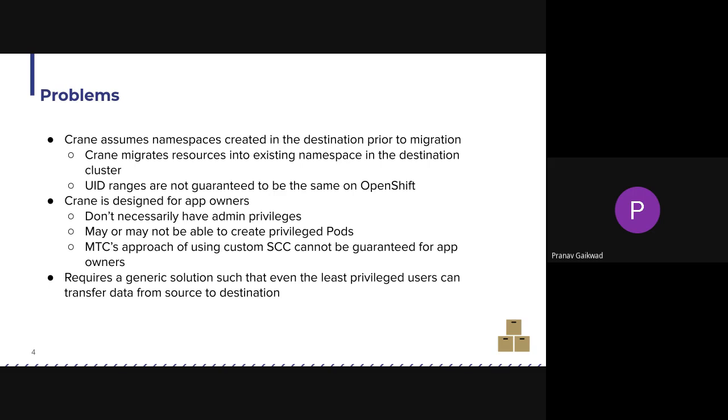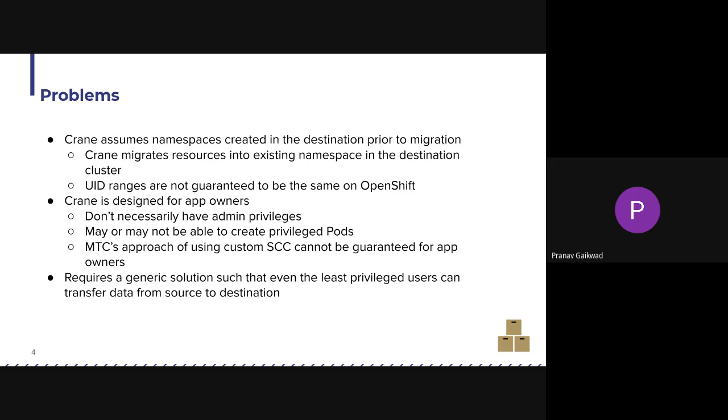The second problem is that Crane is not designed for cluster admins like MTC is. Crane is designed for app owners, and app owners don't necessarily have admin privileges. They may or may not be able to create privileged pods. What MTC does by creating a custom SCC does not apply to Crane.